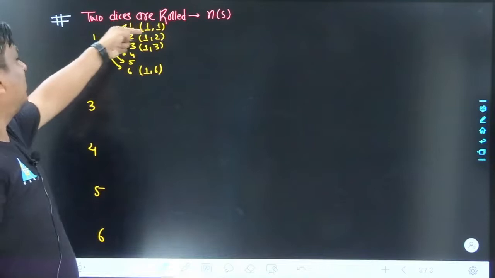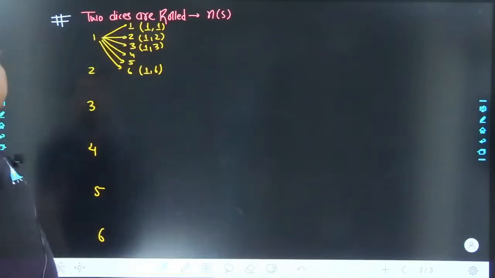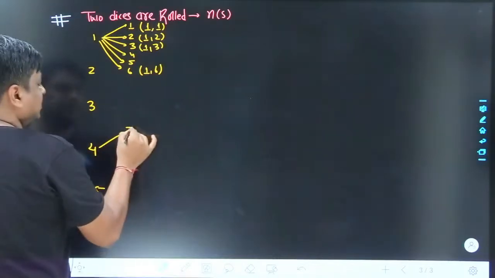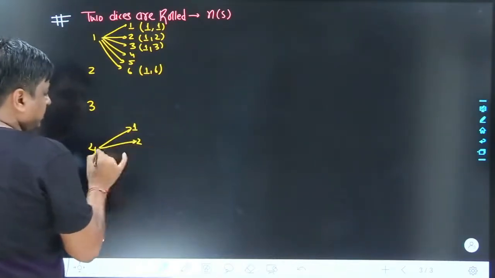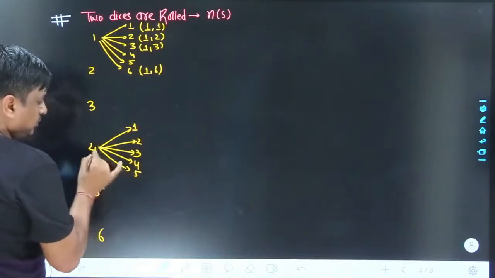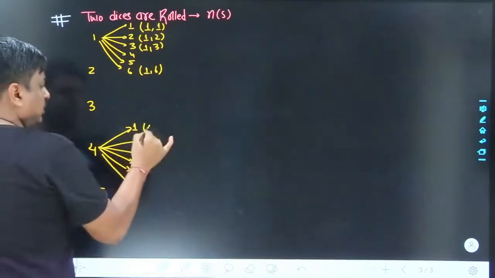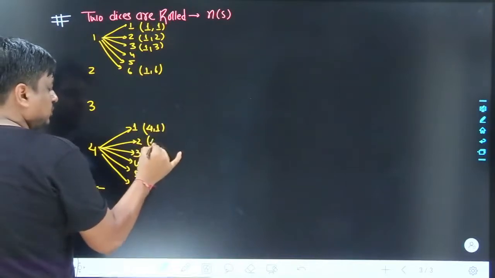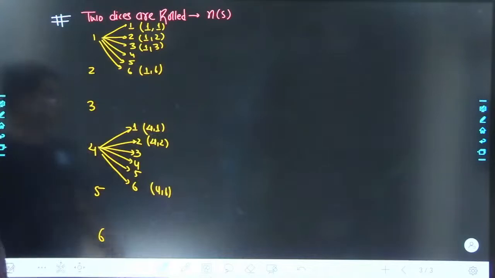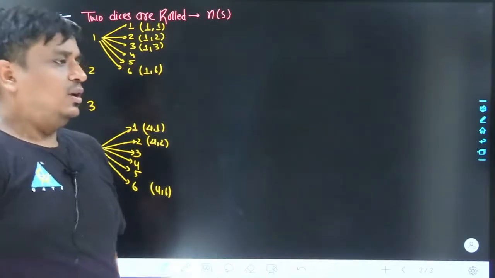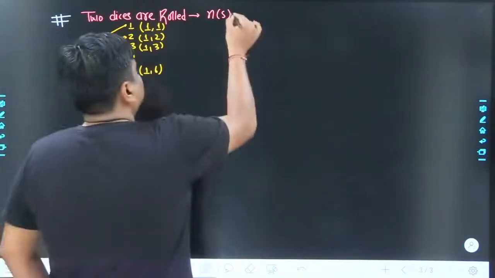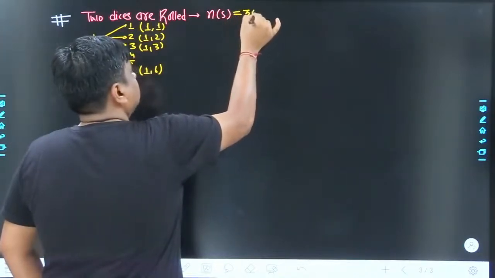The same goes for 2, 3 as well as 4. 4 also has the same segmentation: 4, 1, 4, 2 and up to 4, 6. How many total ways can we arrange this? Total 36 different ways.